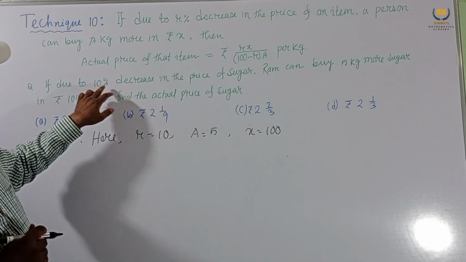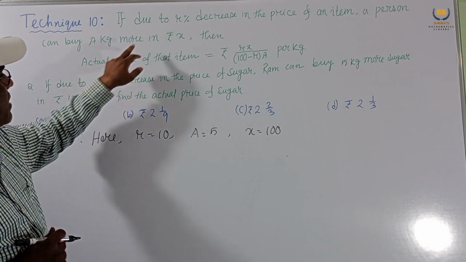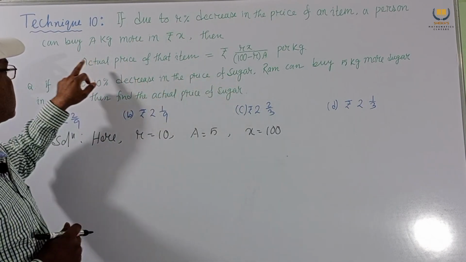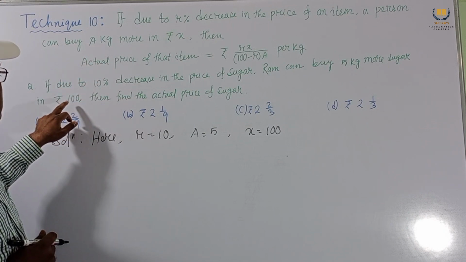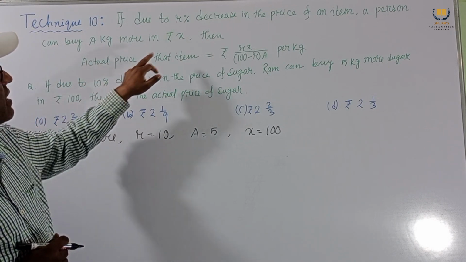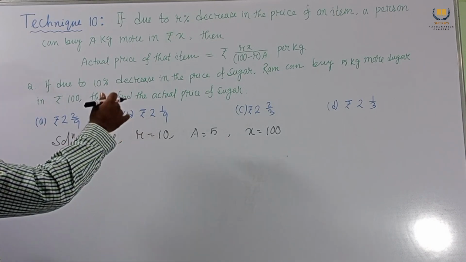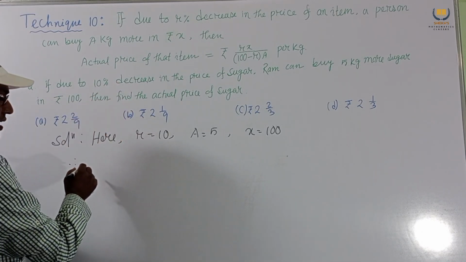Just we compare with this: 10 means R, 5 means A, and X is 100. Our requirement is to find the actual price of sugar.